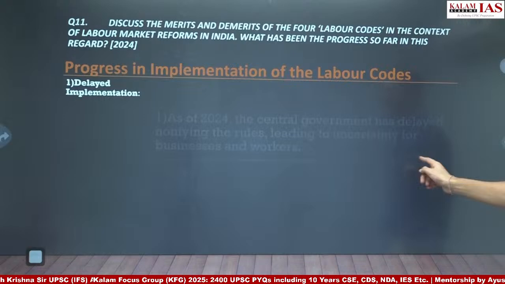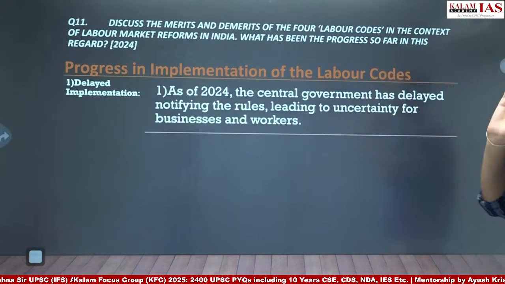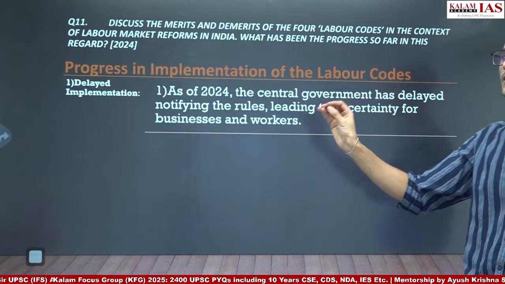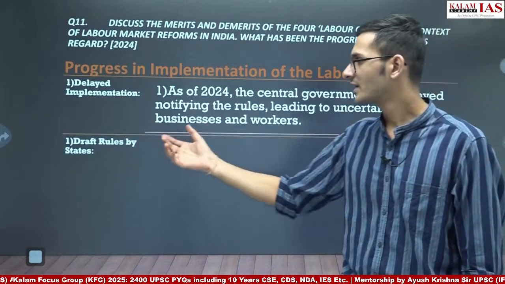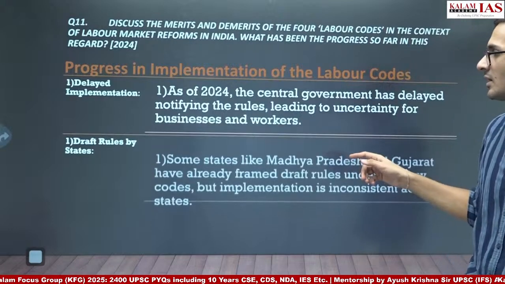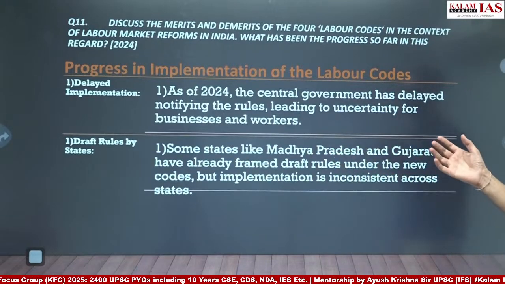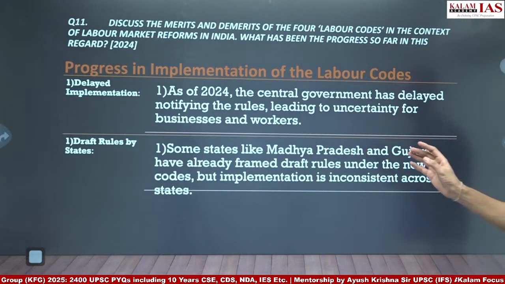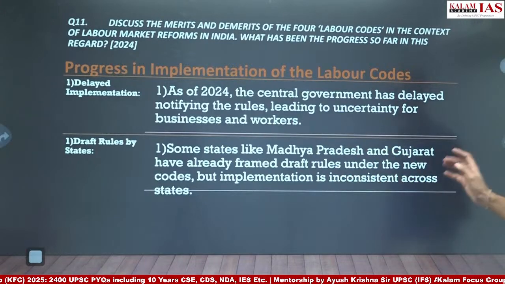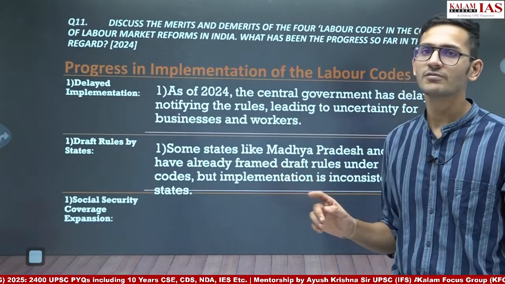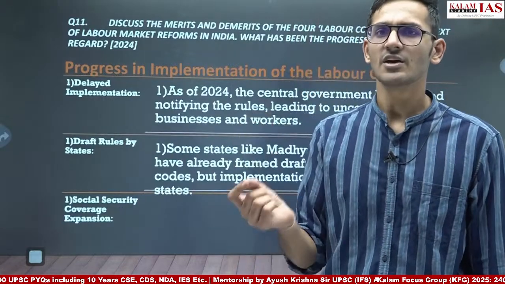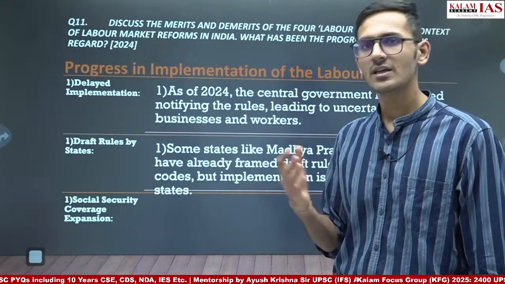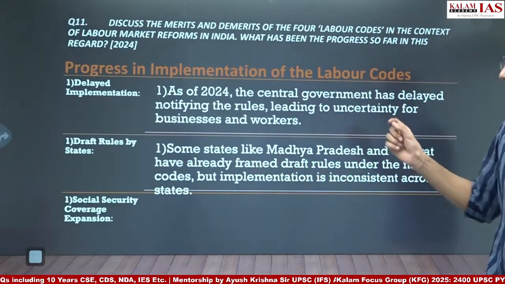The first is delayed implementation. As of 2024, the central government has delayed notifying the rules. So this you can write. After that, we can write about draft rules by states. Some states like MP and Gujarat have already framed the draft rules under the new codes, but implementation is inconsistent across the states. So draft rules itself, they have not been prepared by most of the states. Some states have prepared the draft rules, but again, implementation is inconsistent.